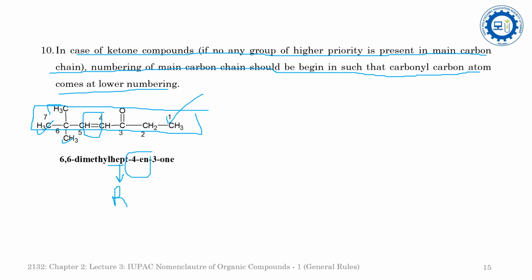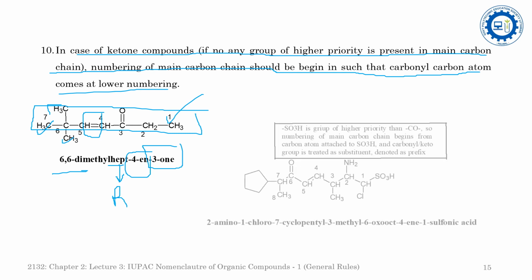And at the third position the keto group is present, so 3-one will be the secondary suffix. Now come to the prefix. At the 6th position there are 2 methyl groups, so 6,6-dimethyl. So the IUPAC name of this compound is 6,6-dimethylhept-4-en-3-one.